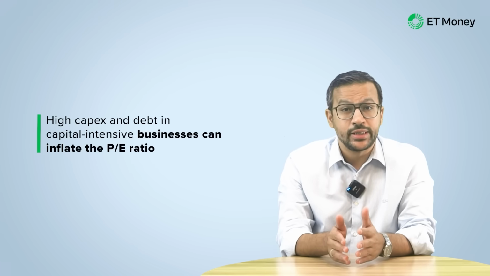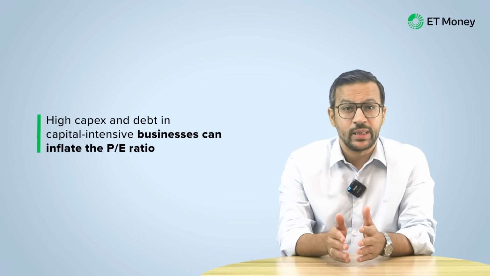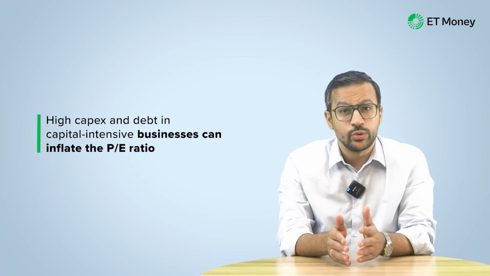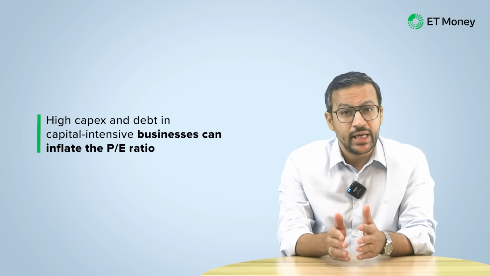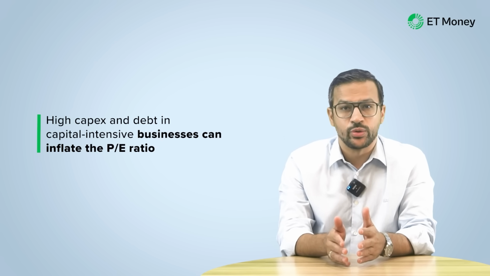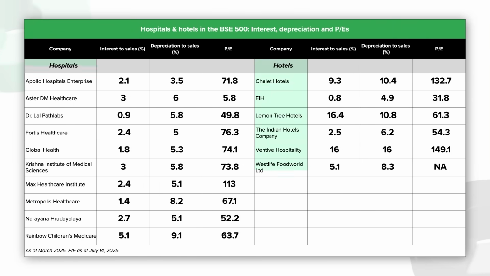If a company is in a capital-intensive business and needs to incur high capital expenditure or capex, and for that, it needs to take on debt, the resulting interest costs and depreciation can add to the expenses and inflate the PE ratio. Now, two such industries are hotels and hospitals. The companies in these industries tend to have high interest costs and depreciation outgo, as depicted by their significant interest to sales and depreciation to sales ratios.